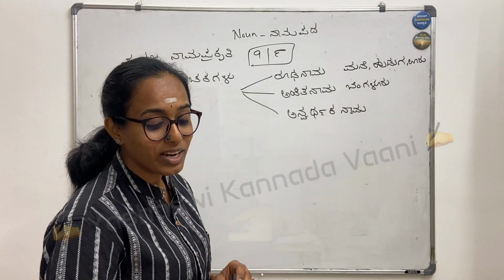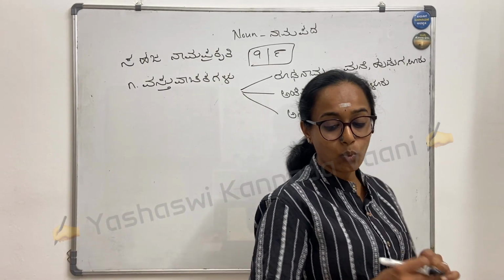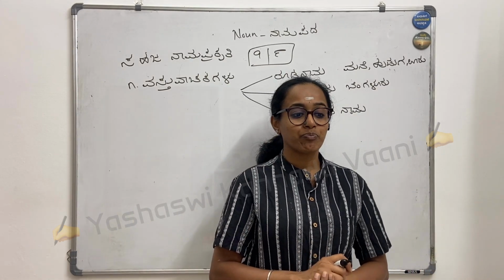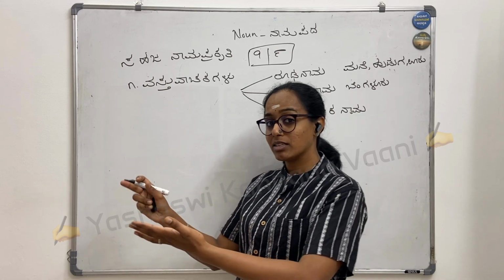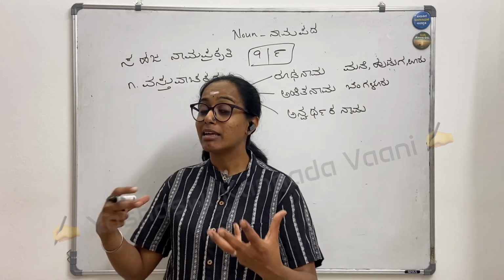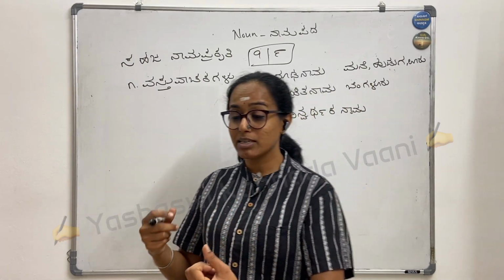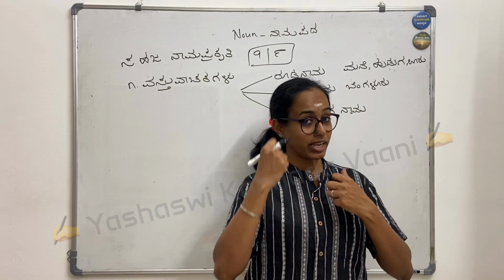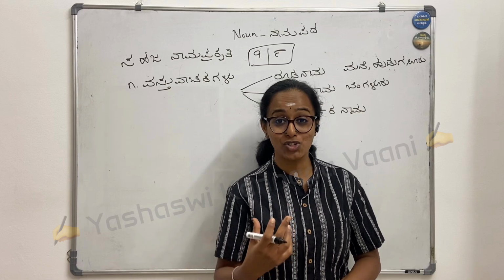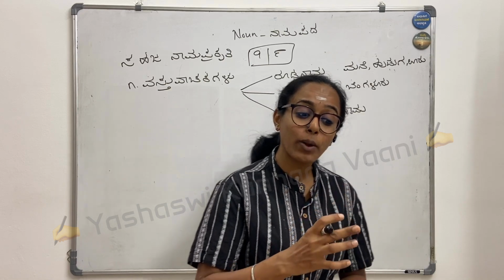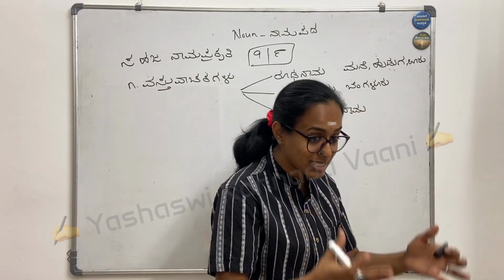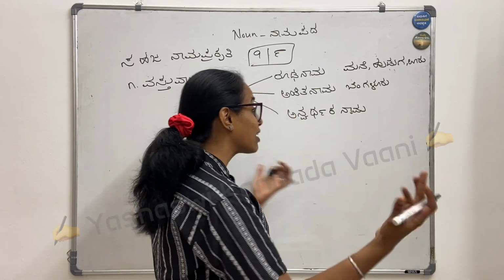The next one is Anvarthaka Nama. So Anvarthaka Nama is very simple. I look at the person and I'll describe the person. For example, there is a person who is doing work in his farmland. So what do I call that person? That person is called a farmer. There is a person who is having a gun and who is wearing a uniform. Then I call that person a police officer or a soldier, right? So based on their occupation, according to their behavior, according to their attire, according to their resemblance, I'll give a name for them. That is Anvarthaka Nama.